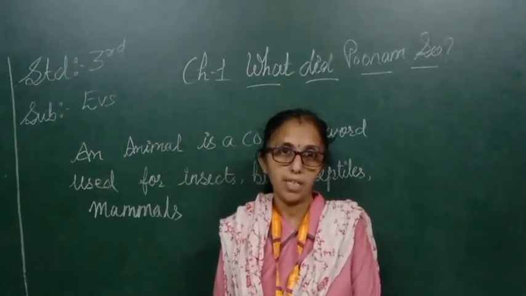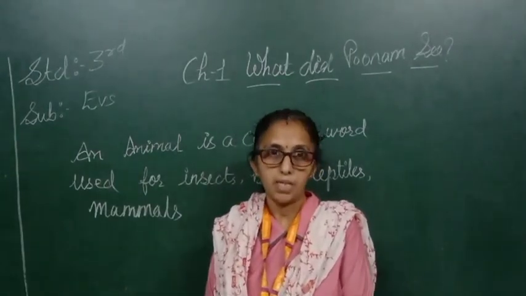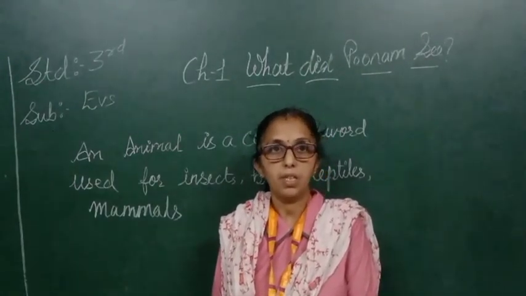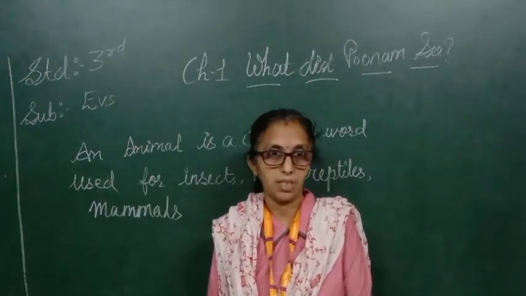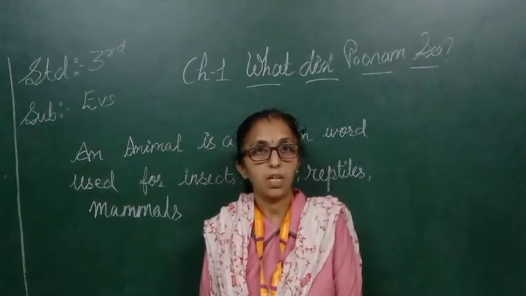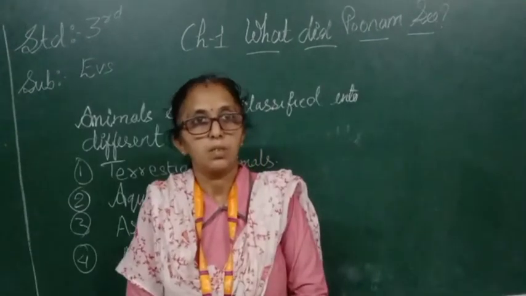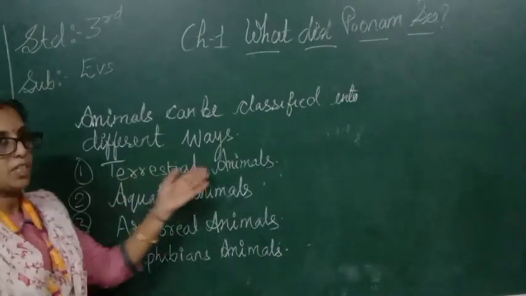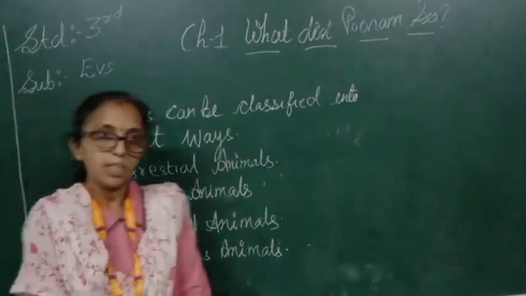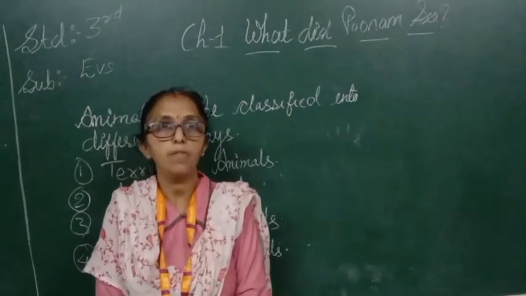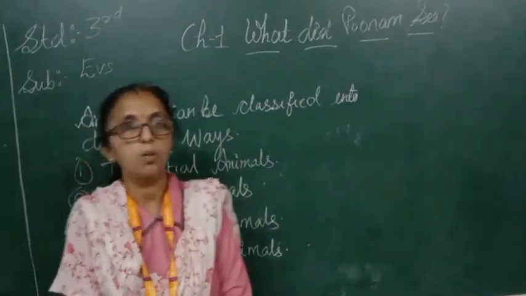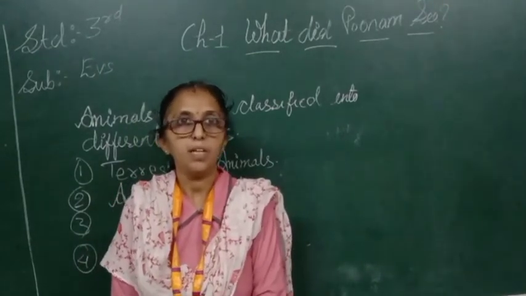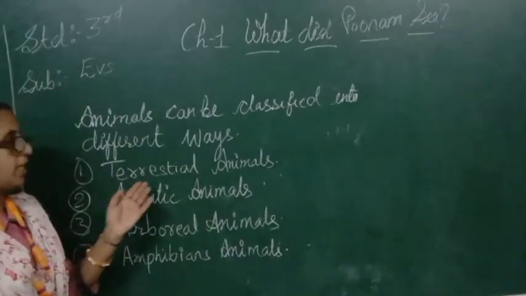Now students, we all live in our house. Similarly, animals also have their own place to live. That is called habitat. Now, we can classify the different types of animals in different categories. So students, see here, first is terrestrial animals. What are terrestrial animals? The animals who live on land like cow, goat, etc.